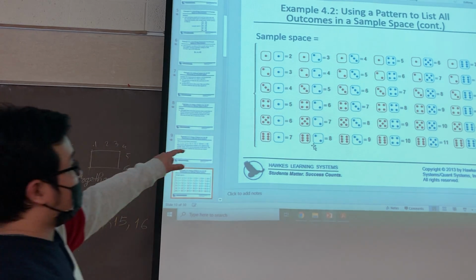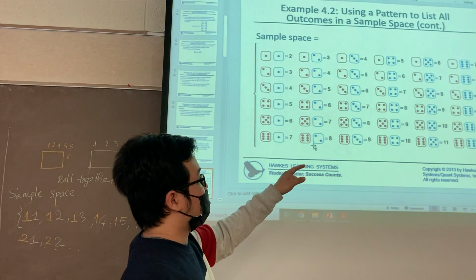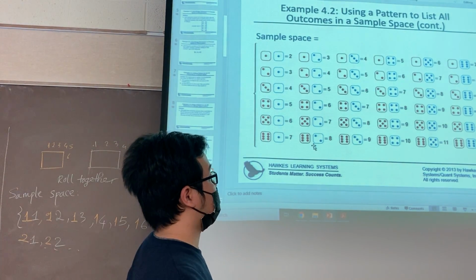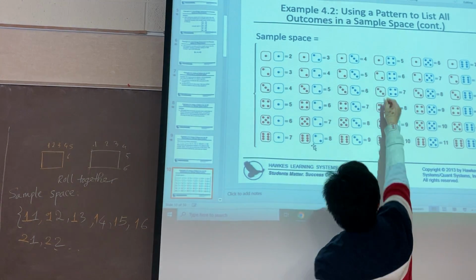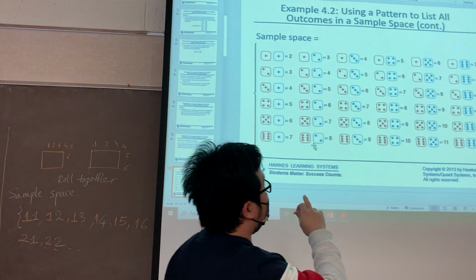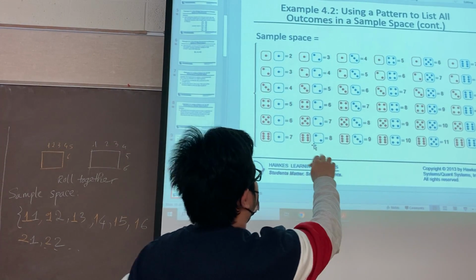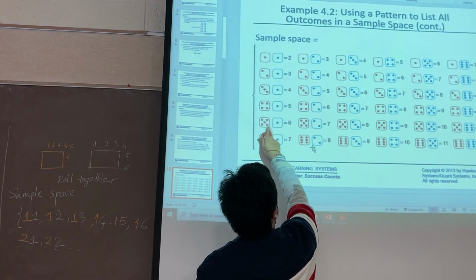So you can see in the sample space here, you can choose the values that sum to 6. That is the outcome that you are looking for. For example, 1 and 5 is 6, 2 and 4 is 6, 3 and 3 is 6, 4 and 2 is 6, 5 and 1 is 6.